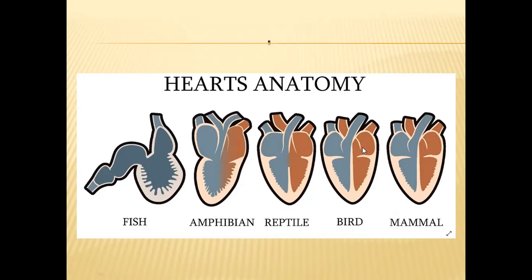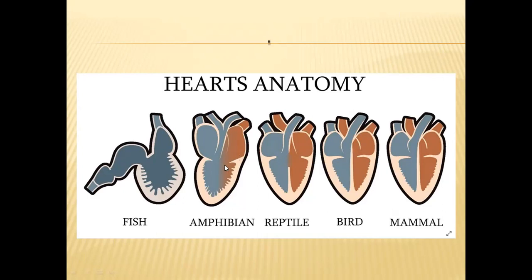So in all these animals, from amphibians to mammals, on the right side of the heart, deoxygenated blood, which is shown in blue color in these diagrams, can be seen. On the right side, blue color or deoxygenated blood can be seen. On the left side, oxygenated blood can be seen.